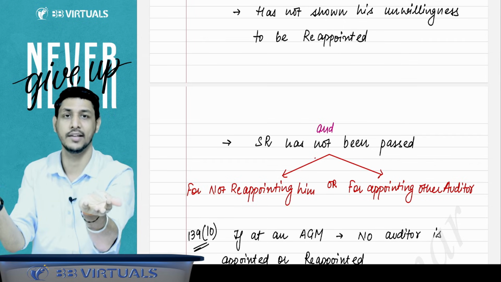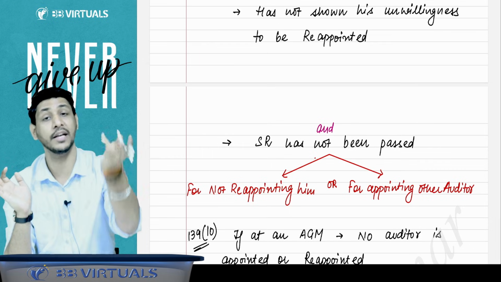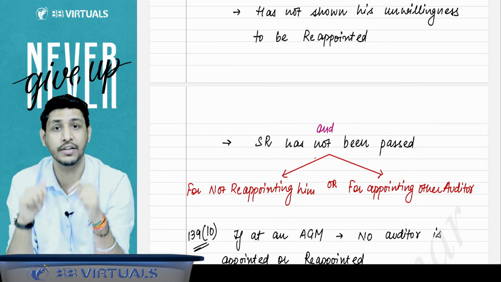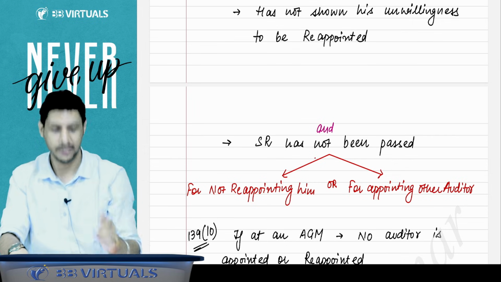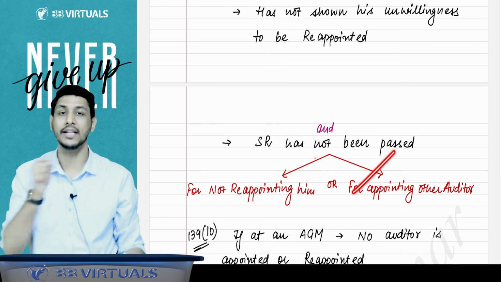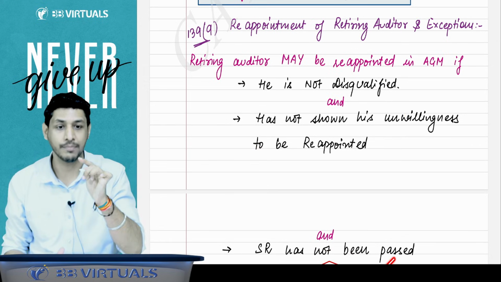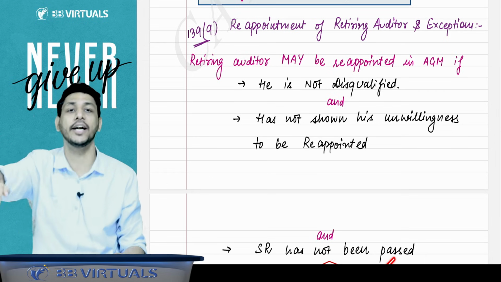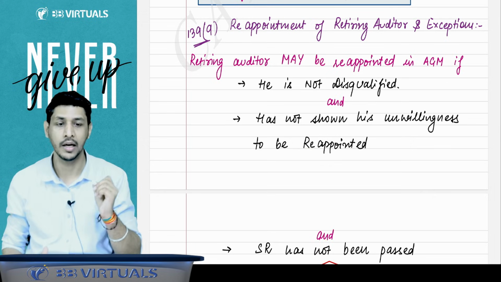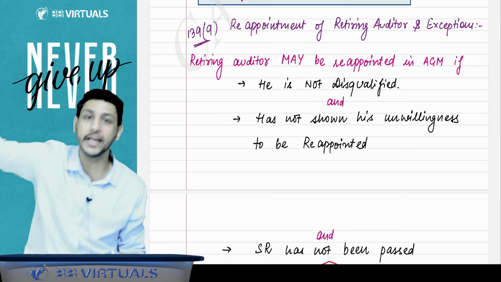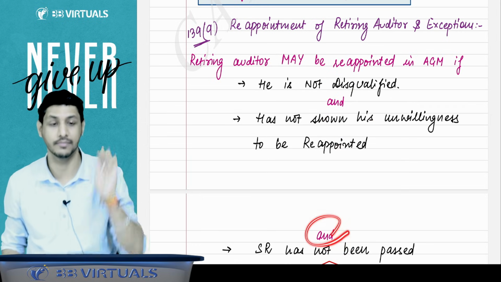So there are two different cases. Under section 115, they can send a special notice to the company for any of these two cases. And if the company receives such a special notice, and after receiving it the company has passed an SR, a special resolution, for the same matter, then that auditor will not be reappointed. Now what I am writing, I am going to explain. When I say that the auditor will not be reappointed, this or this, then you have to check or. I am saying the retiring auditor will be reappointed if this has not happened, then you have to check and.